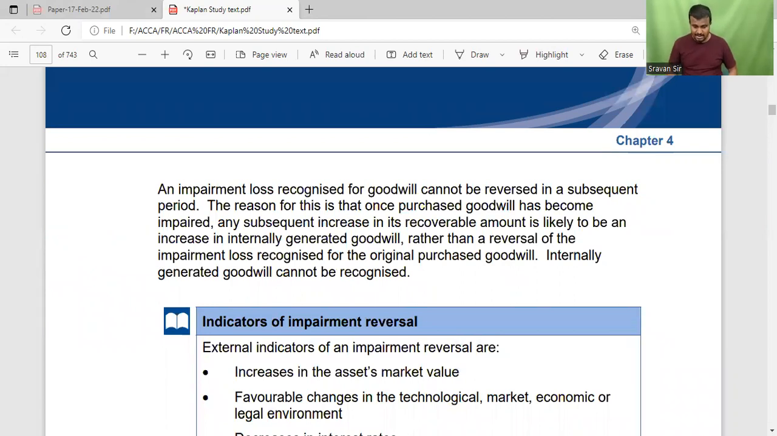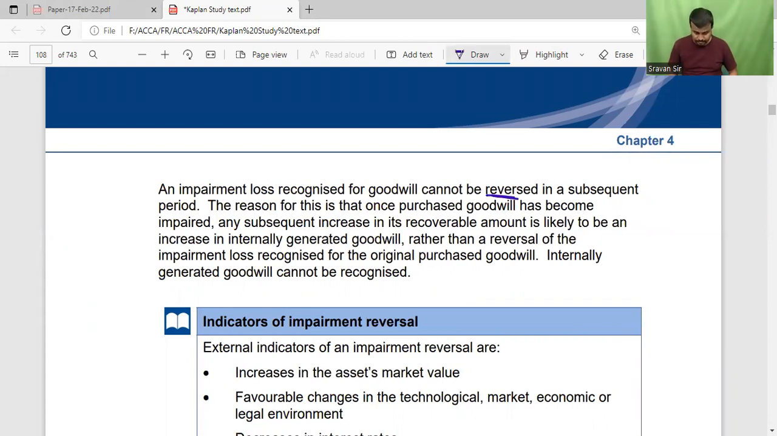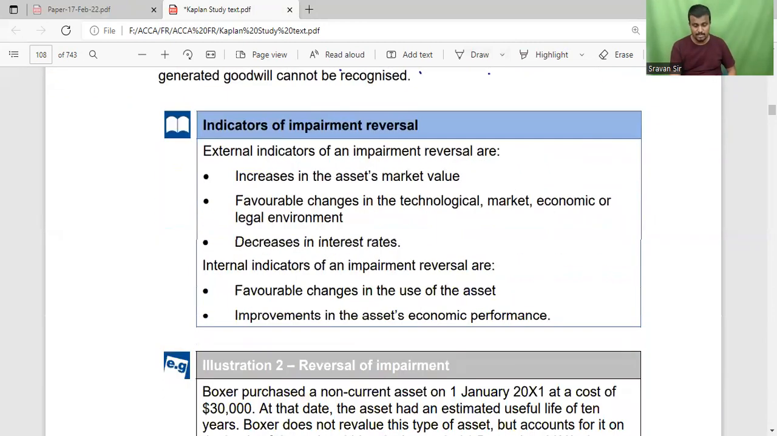Next, an impairment loss recognized for goodwill cannot be reversed in a subsequent period. The reason is that once purchased goodwill has become impaired, any subsequent increase in its recoverable amount is likely to be an increase in internally generated goodwill, rather than the reversal of the impairment loss recognized on the original goodwill. Okay, these are the indications for reversal of the impairment loss.